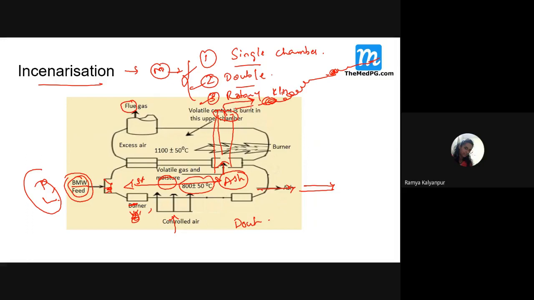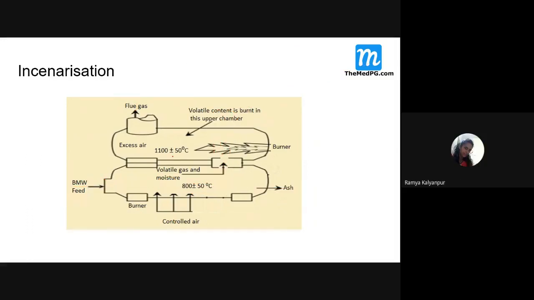So that is a single chamber incinerator. But in double chamber, what happens? This gas is also not good actually. They also contain so many toxic substances. Now the gas that is there will enter the second chamber. In the second chamber, the temperature will be further high. Here, this gas is further purified at this higher temperature and made non-toxic, and this non-toxic gas will be sent out into the atmosphere. So this is how the double chamber incinerator works.